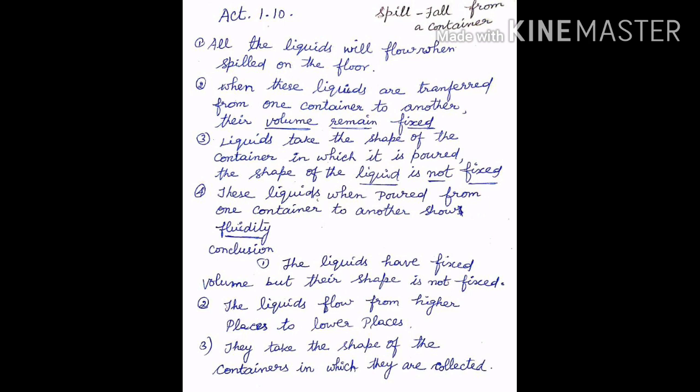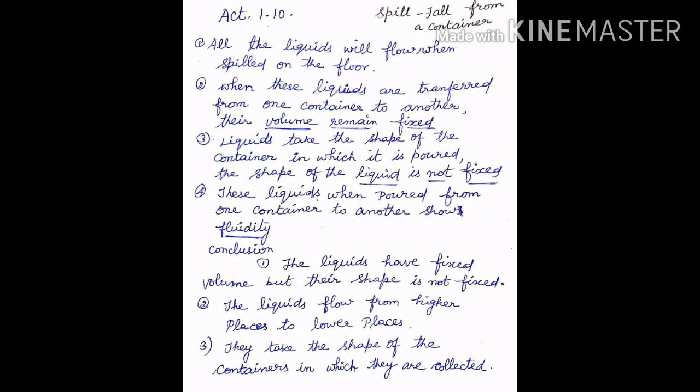We observe that all the liquids will flow when spilled on the floor. When these liquids are transferred from one container to another, their volume remains fixed. Liquids take the shape of the container in which they are poured. Therefore, the shape of the liquid is not fixed.